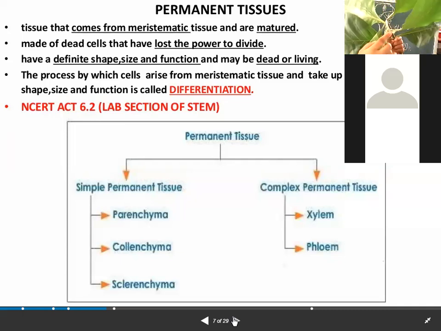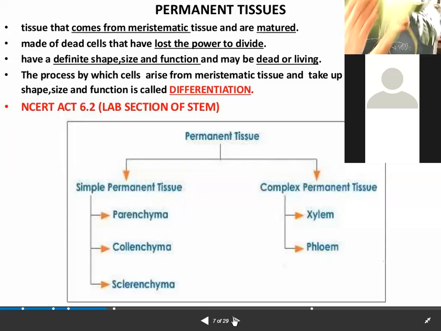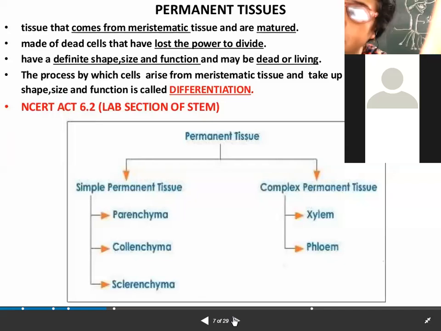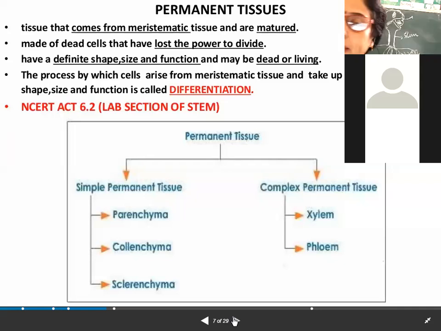Once they lose this ability to grow, once they lose this ability to divide, what they form is called as permanent tissue. So it is the meristematic tissue only from which the permanent tissue is made. When the meristematic tissue loses its ability to grow, or when the meristematic cells become mature enough that now there is no growth, at that time these meristematic cells will be called as permanent tissue. Am I clear?